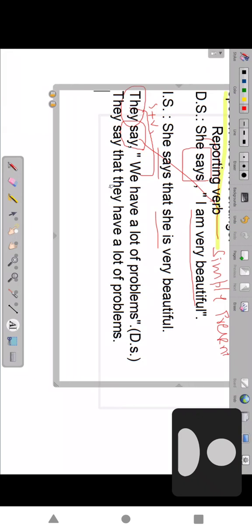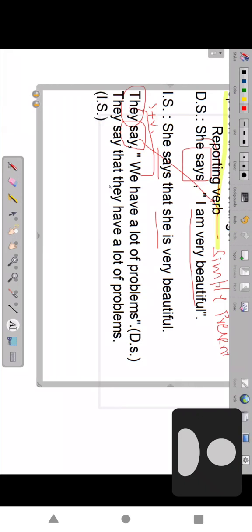So this is indirect speech. So this is what you have to know. They say we have a lot of problems. They say that they have a lot of problems. Is it clear? First rule. What is the first rule? If the reporting verb is in the simple present tense, the next sentence's tense does not change, right?